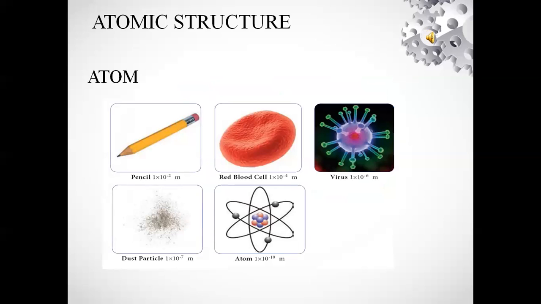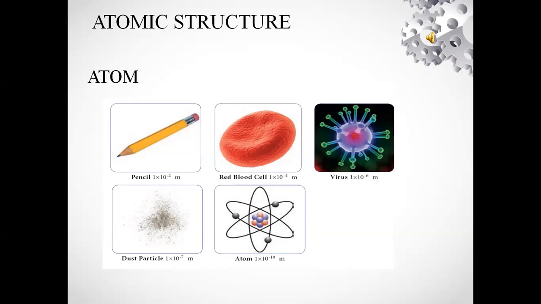Already we know that the smallest unit of an element is called an atom. An atom is a very small particle. An atom is the basic unit of matter. Now we learn about how small an atom is. An atom is 1,000 times smaller than the thickest human hair. It has an average diameter of 1 into 10 power minus 9 meter.